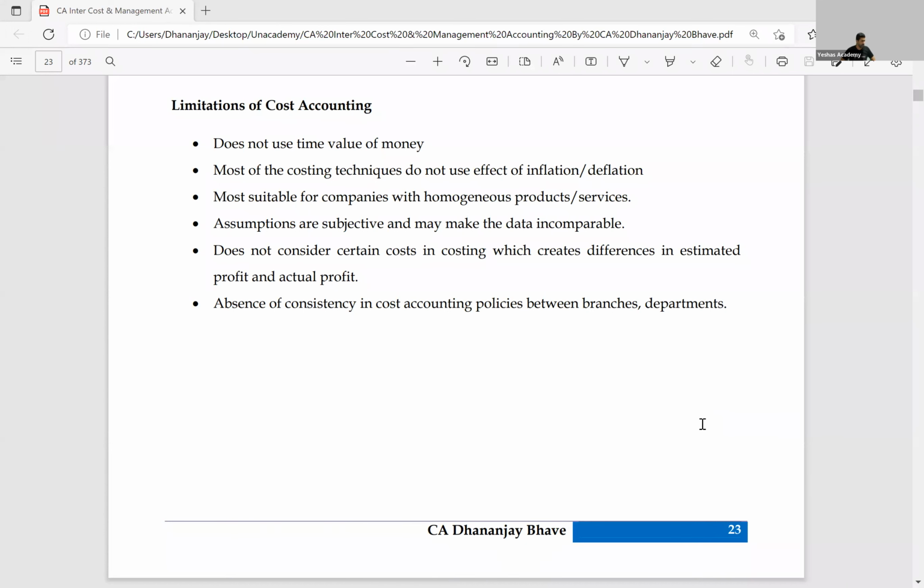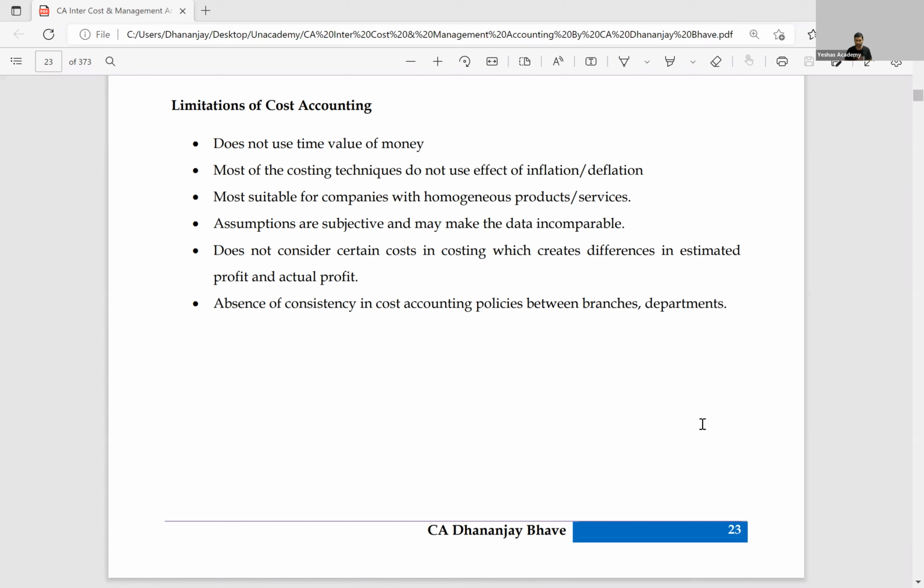items like interest, bank charges, goodwill written off, preliminary expenses written off, bad and doubtful debt provision, tax provisions, dividends, reserves, most of the items that are very much used in financial accounting are not at all used in cost accounting, and because of which you create a big difference in the profit between financial accounting and cost accounting.